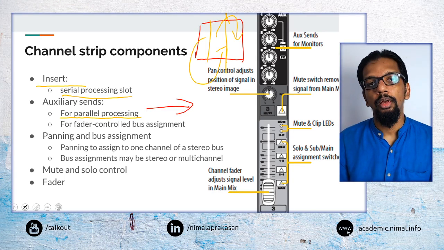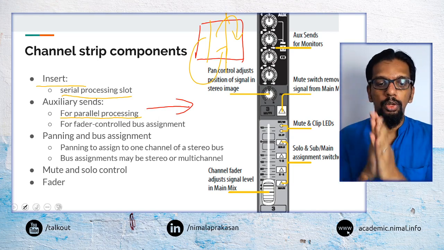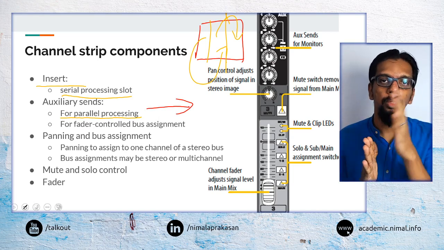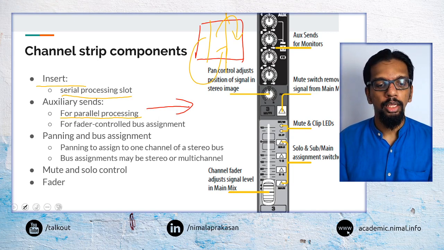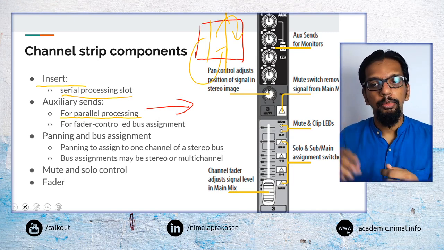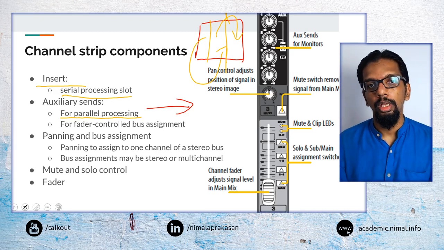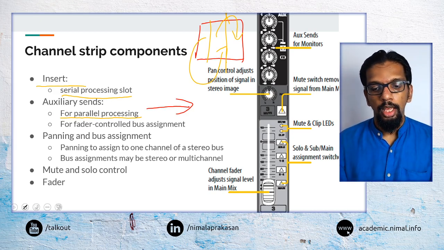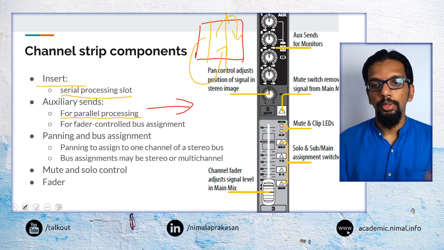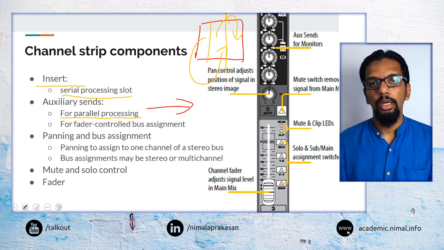Then we may do panning. That is, if we are doing a stereo channel, we may do left and right panning, and bus assignments, that is selecting which outputs are applicable for a particular channel strip. In addition to that, we may have mute buttons, solo buttons and so on.